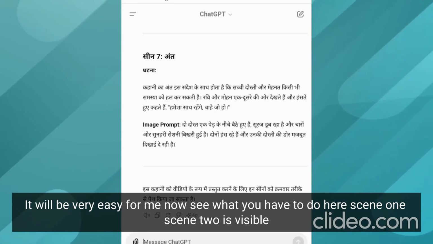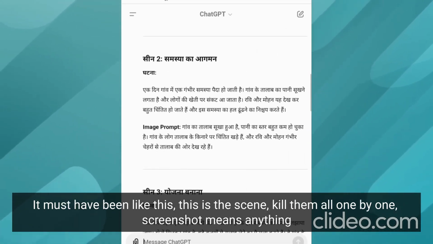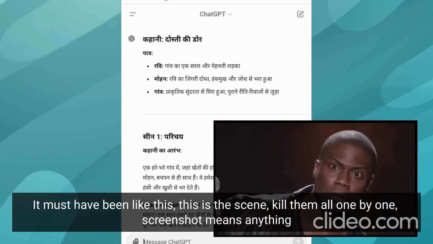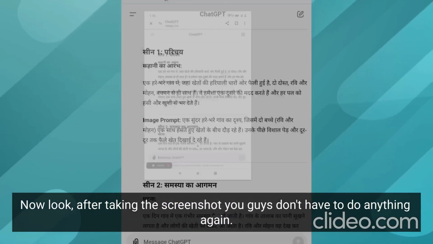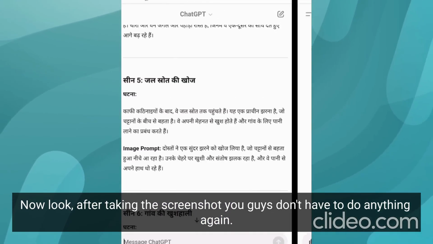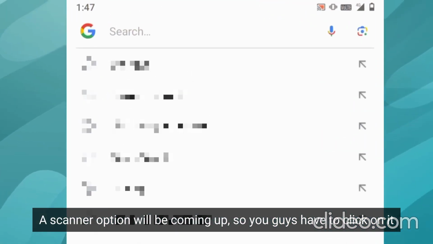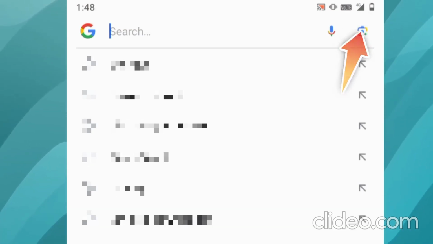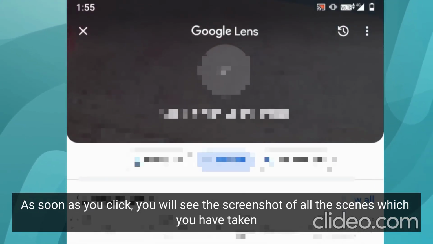See what you have to do here. Scene 1, scene 2 are visible. This is the scene, take a screenshot of them one by one. Now look, after taking the screenshot you don't have to do anything again. You have to go to Google and next to it, a scanner option will be coming up, so you have to click on it. As soon as you click, you will see the screenshots of all the scenes which you have taken.